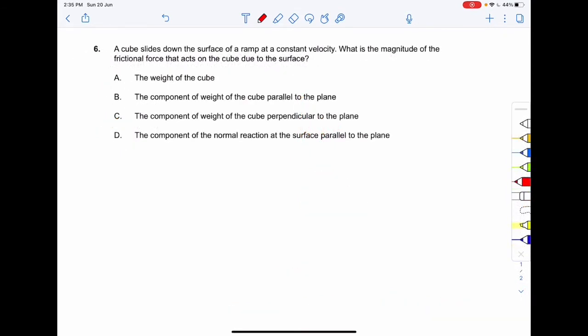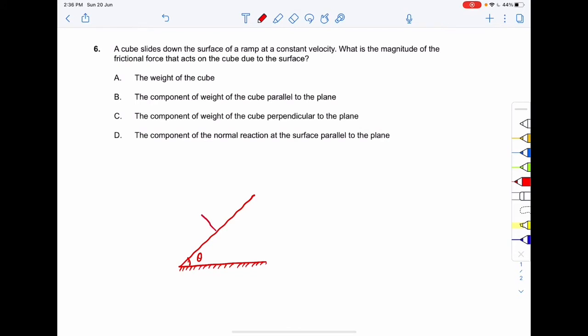A cube slides down the surface of a ramp at a constant velocity. What is the magnitude of the frictional force that acts on the cube due to the surface? Suppose there is a ramp inclined at an angle theta with the horizontal, right? So this is the angle theta and this is the horizontal. And a cube slides down the surface of the ramp at a constant velocity, right?